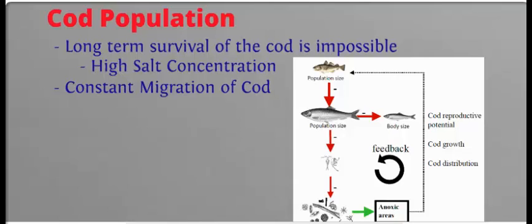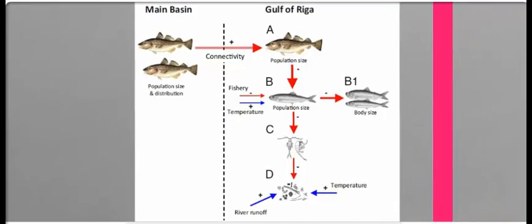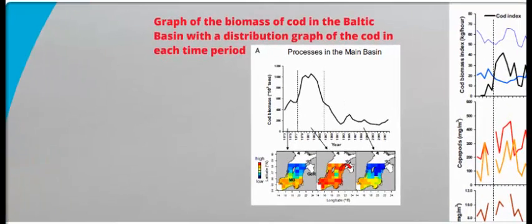The high salt levels make it impossible for the cod to reproduce. Thus, the cod only survive in the system with constant migration from the Baltic Basin. The researchers have collected data from 35 years of tracking the cod and other species in the Gulf of Riga. They compared the biomass of the cod in the Baltic Basin over the time period and also give a graph of the distribution of the cod in the basin over 3 periods of fluctuation.